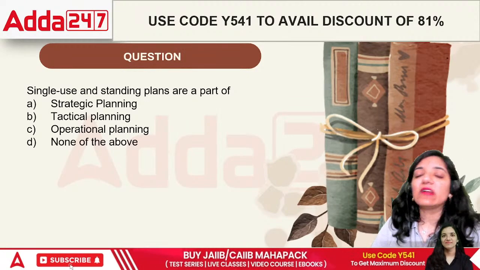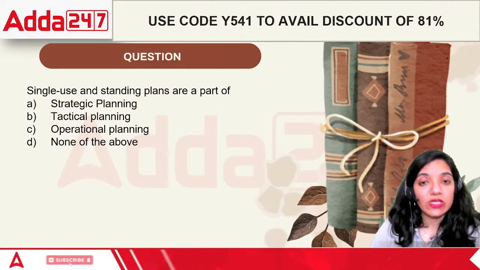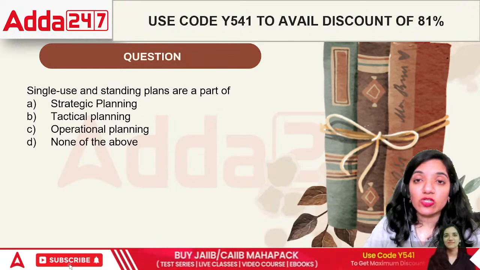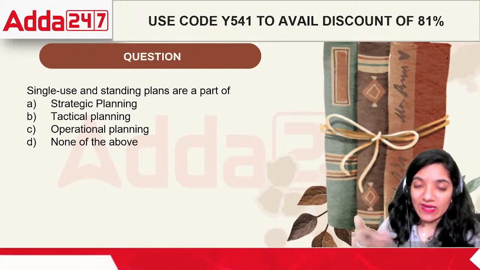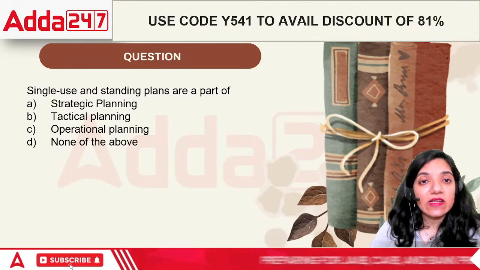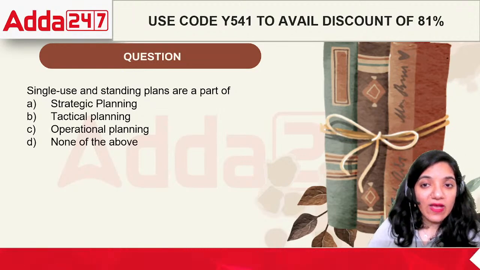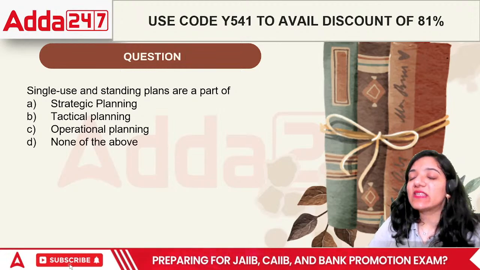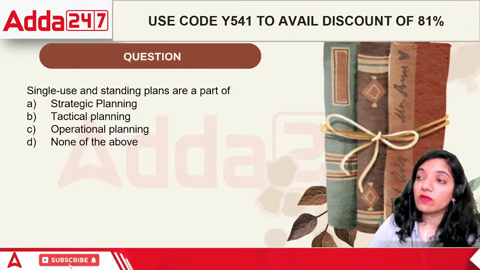There are different kinds of plans. Single use plans are those plans which can be used only in one particular situation, and after that we are done with that plan. For example, launching of a new product. The moment I launch that product, the launching event is over. Then I'll start with the next level of working. So we can have single use or a standing plan. Single use is basically used once. Standing means it is used over a period of time.